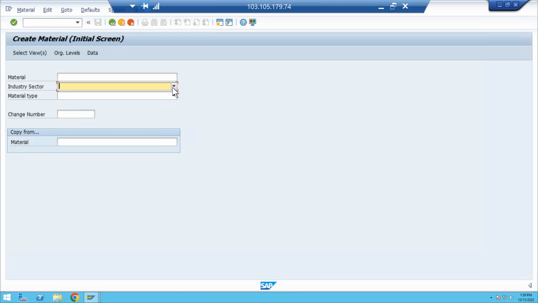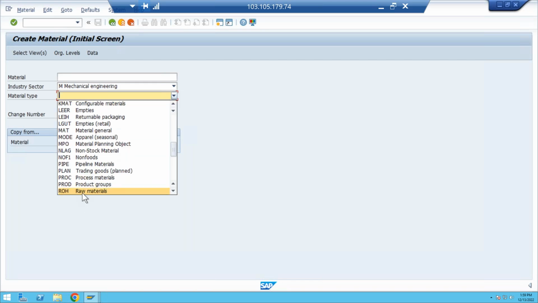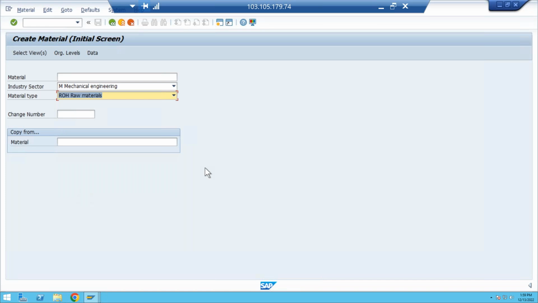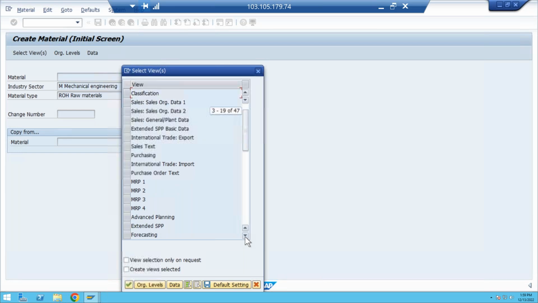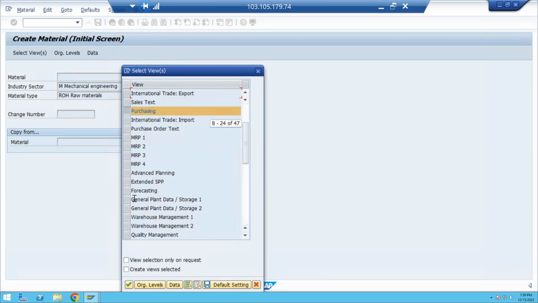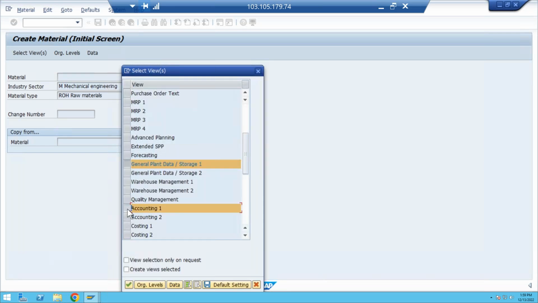Now come to industry sector. Let me go to industry sector, mechanical one. Material type, I want to create some raw material. Go and select your raw material. If I go into selection views, basic MM views, basic data, purchasing, general plant storage location one, accounting one. Okay, select and click on org levels.